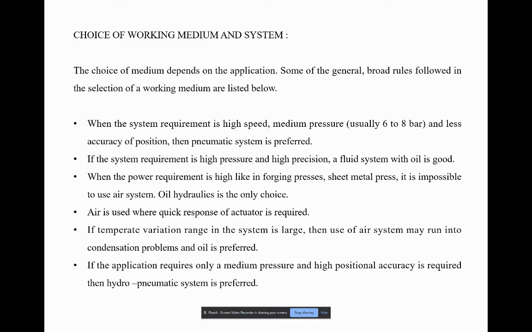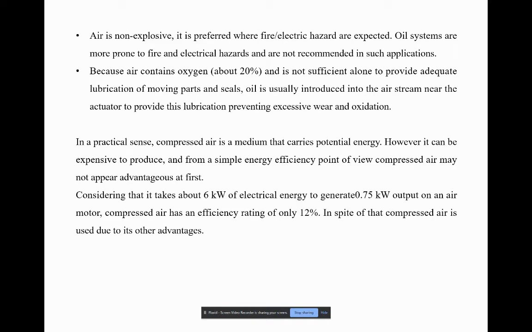The pneumatic system is used whenever quick response of the actuator is needed. If temperature variation in the system is large, we use hydraulics only, because air may run into condensation problems. If the application requires medium pressure and high positional accuracy, we prefer hydro-pneumatic systems. And as air is a non-explosive medium, we use pneumatic systems in fire and electric hazard areas, as oil and electrical systems are more prone to electrical and fire damage.